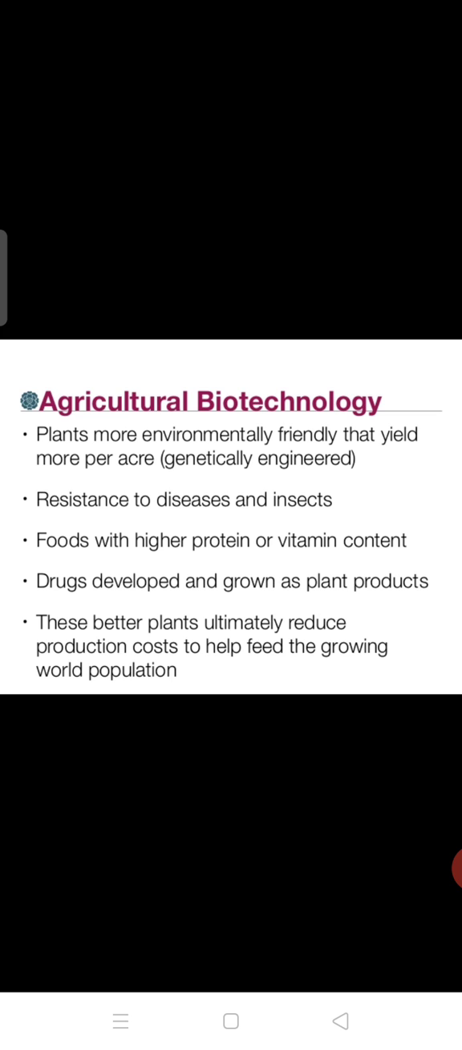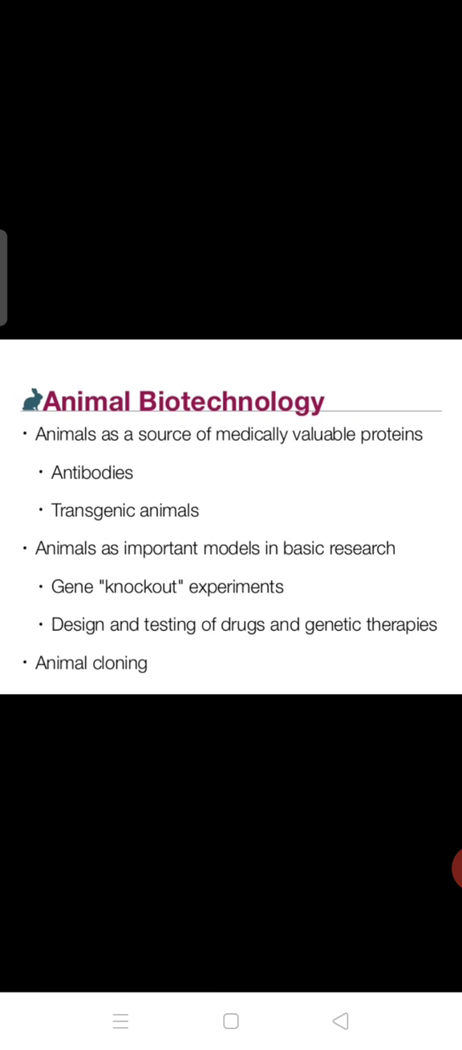These better plants ultimately reduce the production cost to help feed the growing world population. So the population is growing, so that we are able to produce more and more crop, more and more yield here. Then animal biotechnology. Animals are a source of medically valuable proteins. Antibodies we have to produce, transgenic animals, these all we are able to produce in animal biotechnology.